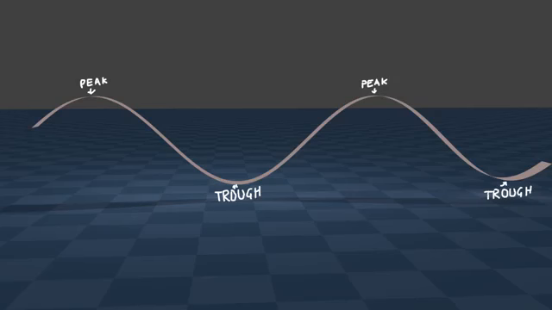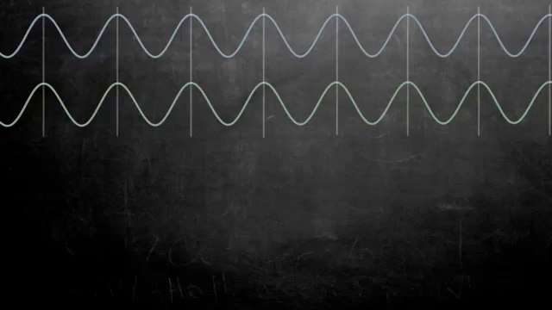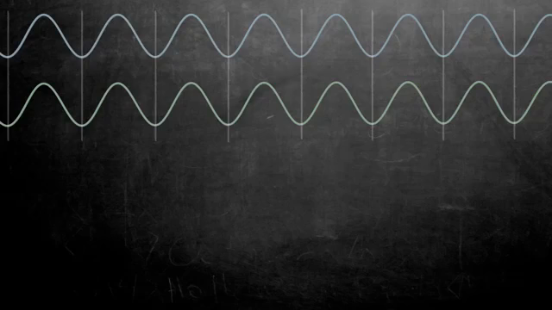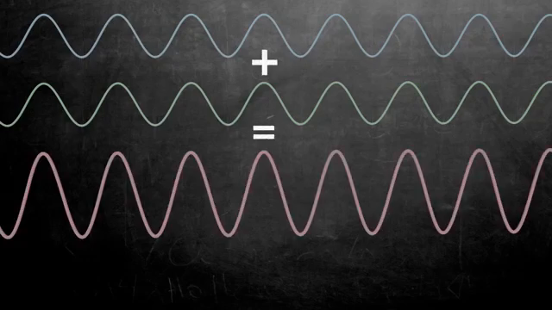Let's say we have two similar waves which are in phase, which means the peaks of one wave align with the peaks of the other wave, and similarly for the troughs. When we add these two waves, the peaks get added together and so do the troughs, giving us a wave with higher peaks and lower troughs. This is called constructive interference and will enhance the final intensity of the resulting wave.